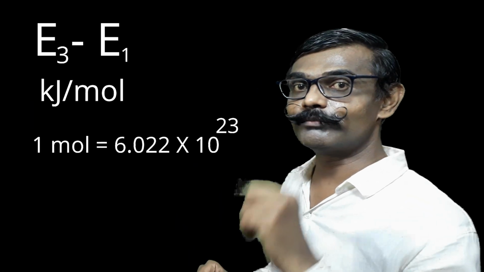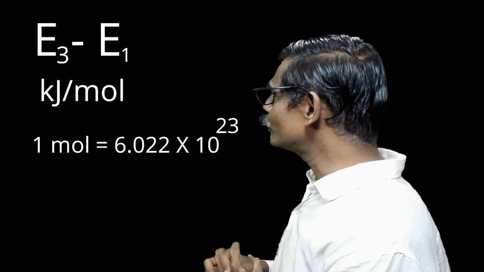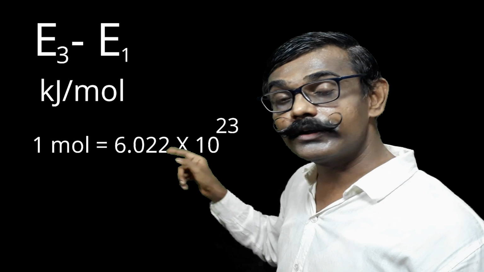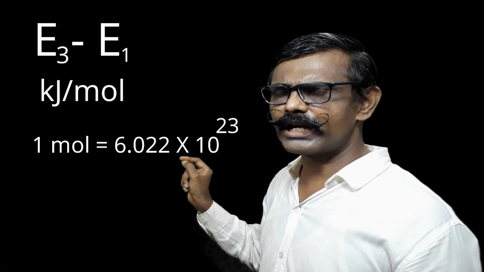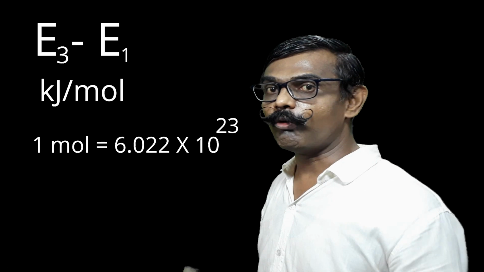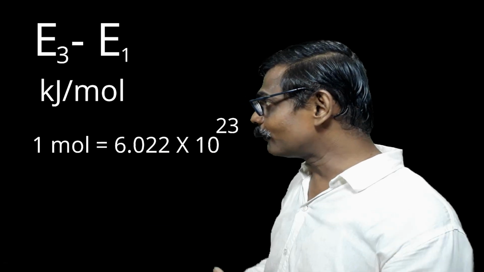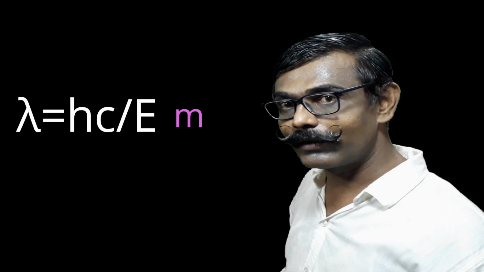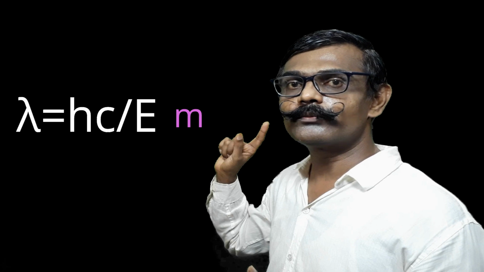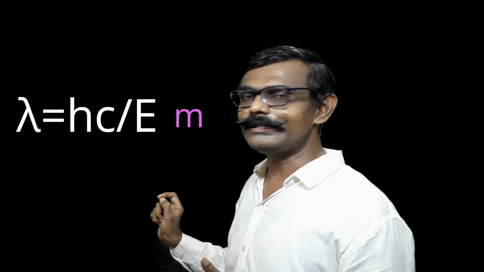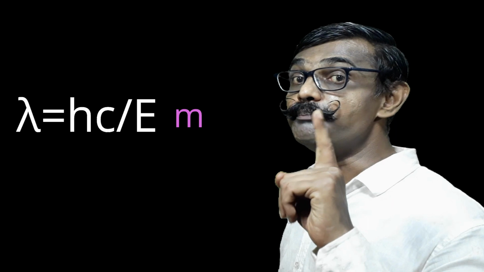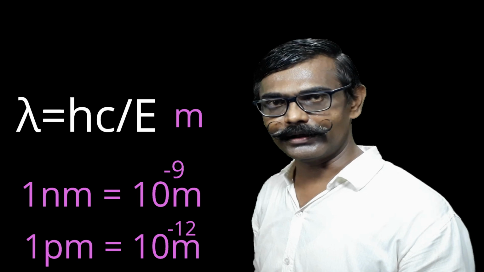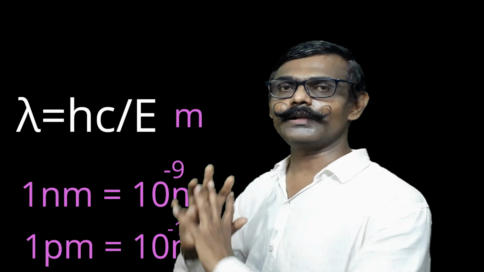So this energy is for 1 mole of the transition. Mole means Avogadro's number. What is Avogadro's number? 6.022 into 10 raised to 23. So what do I need to do? I should divide this value of energy by Avogadro's number. That will be the energy for 1 photon. Then E is equal to hc upon lambda is our formula. I want lambda, so lambda is equal to hc upon E, and you will get the answer in meters. Suitably you can convert to nanometer or picometer. So this is the one example that I have shown to you.